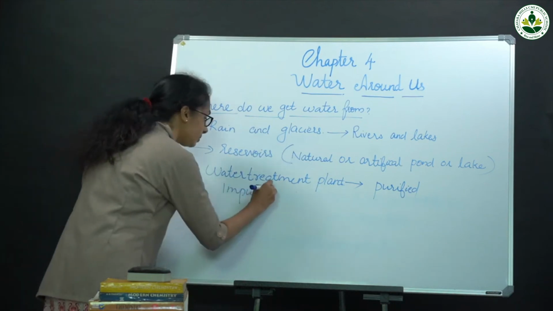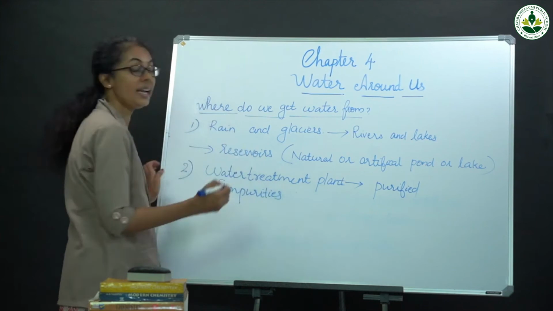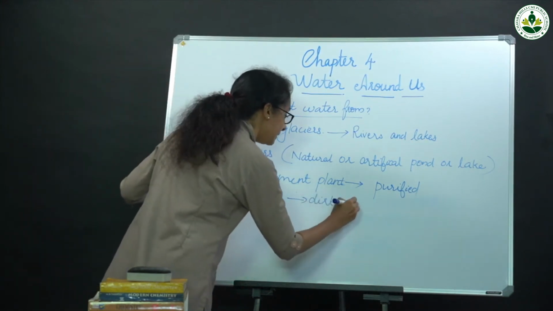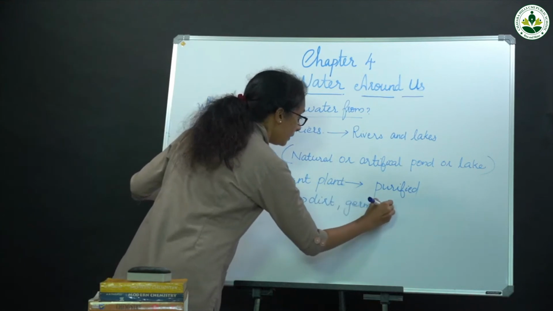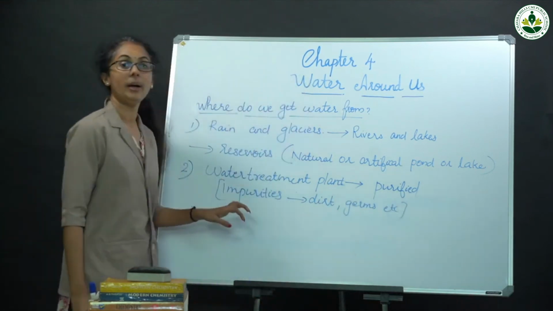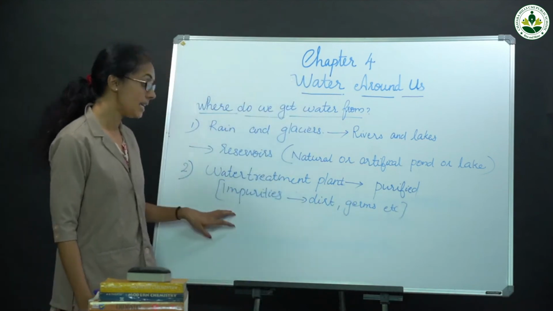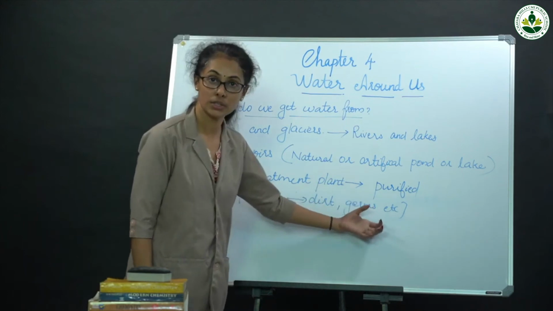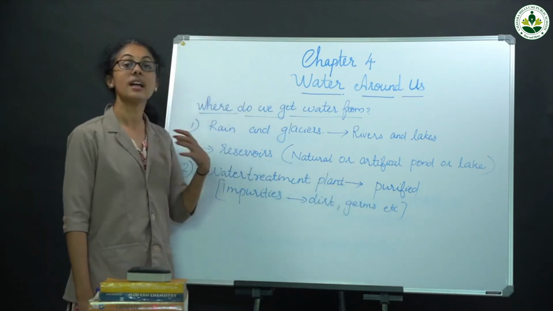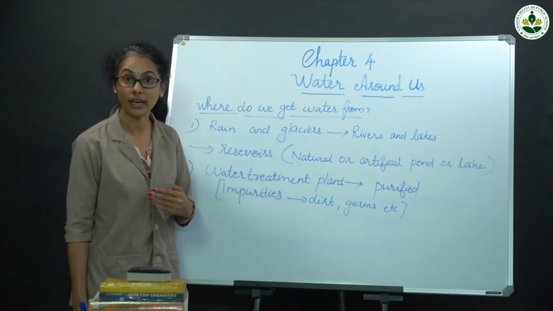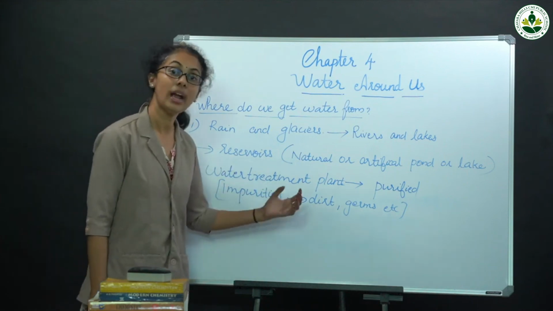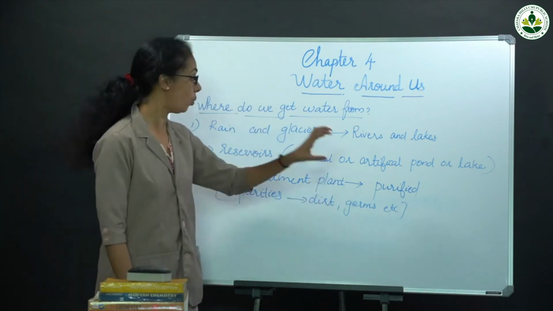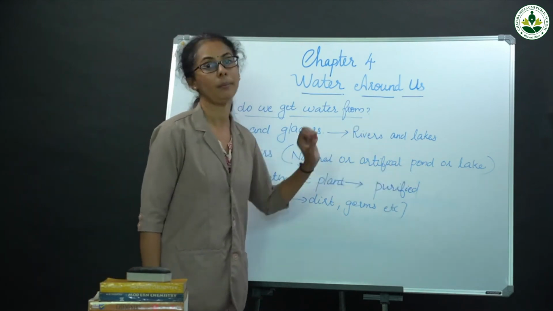Impurities means dirt, germs, etc. It is very harmful and it affects our health. So, in the water treatment plant, water is treated and purified.